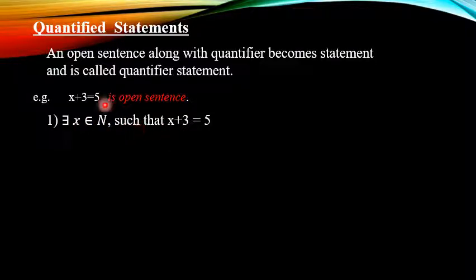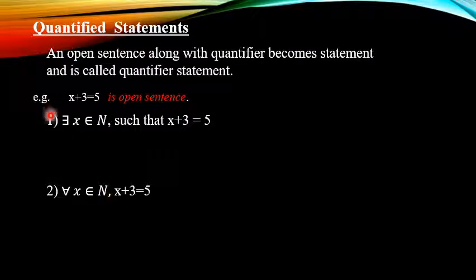Now we write this open sentence along with for all. This can be written as for all x belongs to N, x plus 3 is equal to 5. This statement is either true or false. This statement is true when all natural numbers satisfy this condition. Here capital N denotes the set of natural numbers.